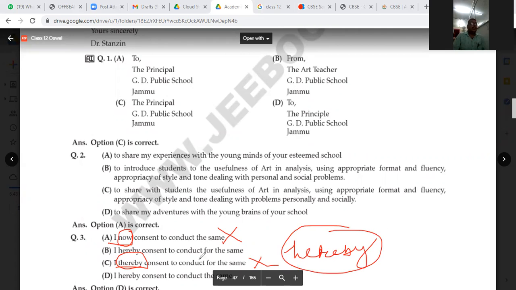"I hereby consent to conduct for the same." Number this and this are all the same things, but B and D are different. "I hereby consent to conduct for the same." Here, "for the same" is incorrect. That is why we have taken "I hereby consent to conduct the same". That is why D will be the right answer.